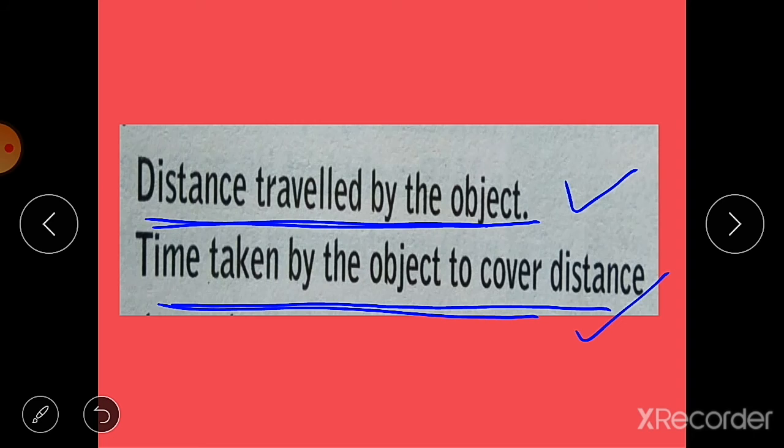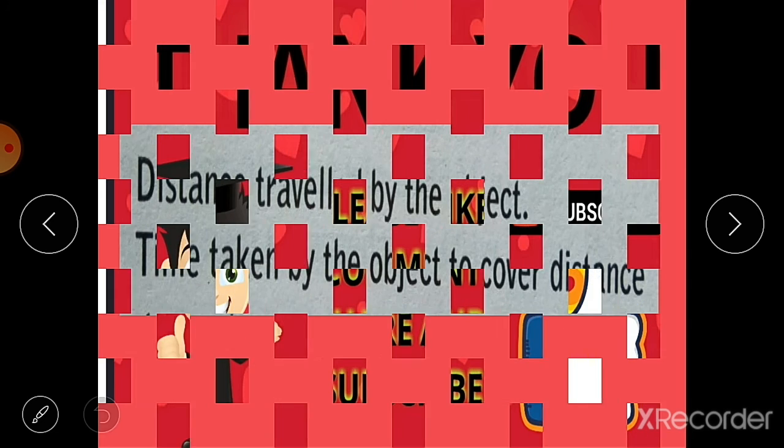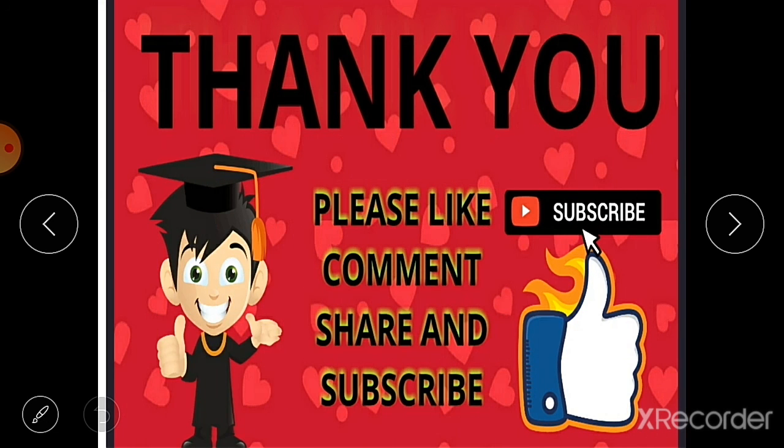So these are the two things that you should know before finding out how fast a moving object is moving. So here we have finished this topic, that is, what is motion and what is rest.